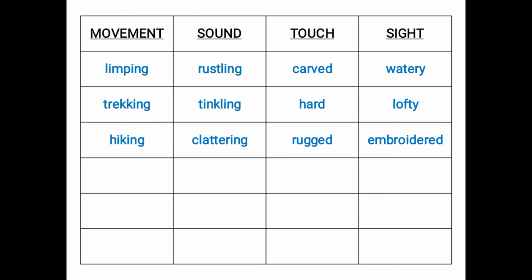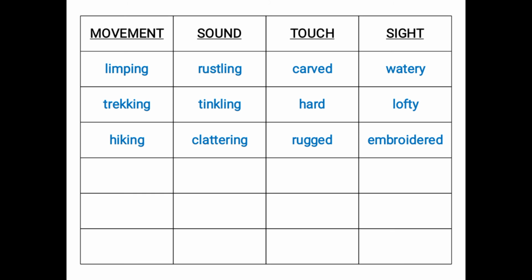Rustling is the sound of the leaves, tinkling is the sound. Tinkling means a ringing sound, so we have written the word tinkling in the sound column. Clattering is the sound when two objects hit each other. So the words which are describing the sounds of different objects, we have written them in the sound column. The third one is touch, means when we touch something, the kind of texture that we feel on our hands, we have to write those words describing the texture in the third column. For example, carved is a texture when the wood has been cut to make a design. So when we touch it, we feel a different kind of texture. So that is written in the touch column.